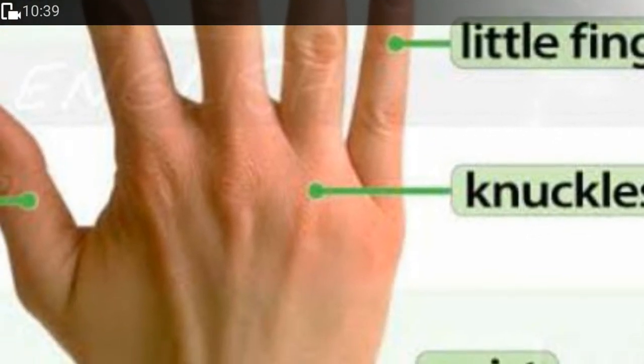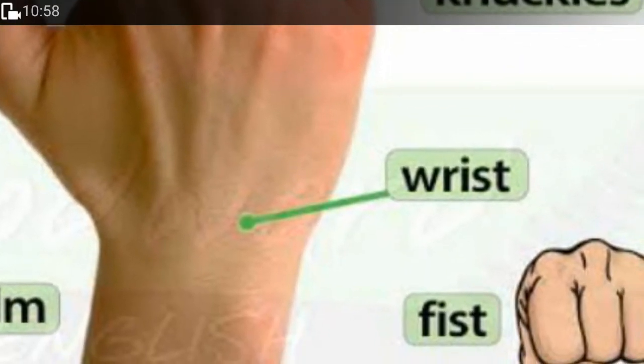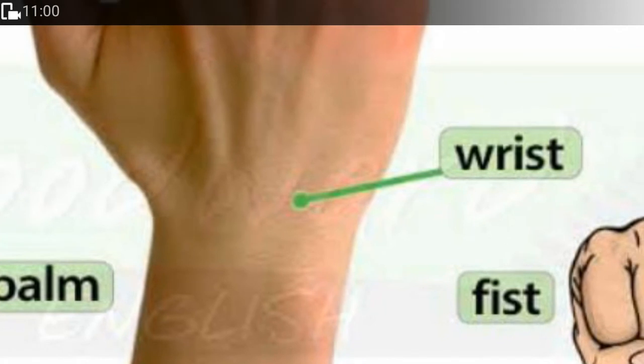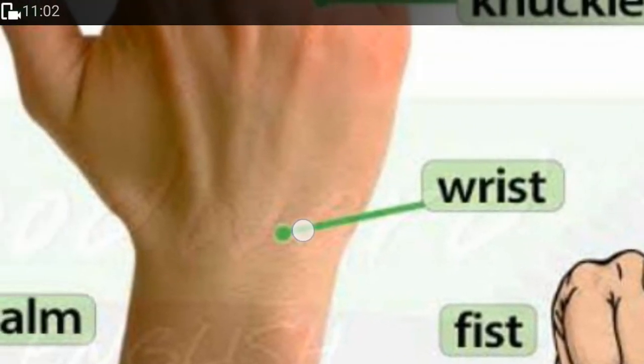Now, see these bands you see in the hand? These are known as knuckles. They're used for punching or making a fist in your hand. They join and form a perfect fist. Now, this part is known as the wrist, where we wear the watch. That's why it's known as a wristwatch.